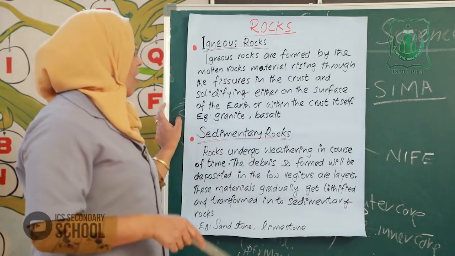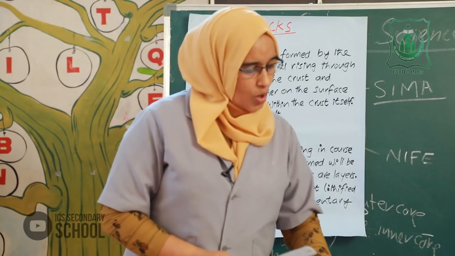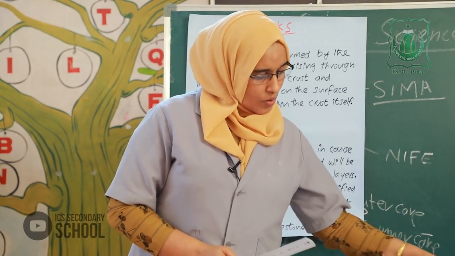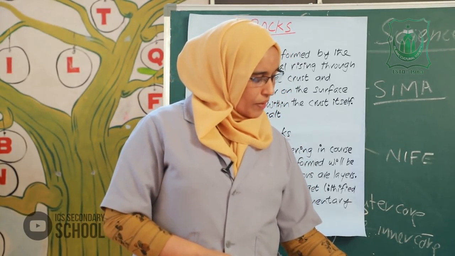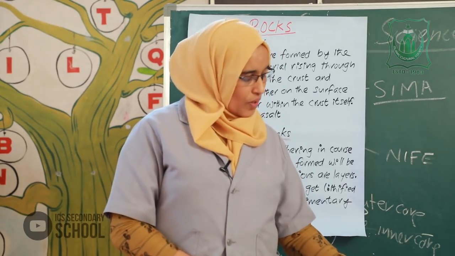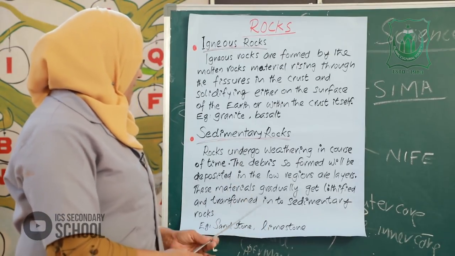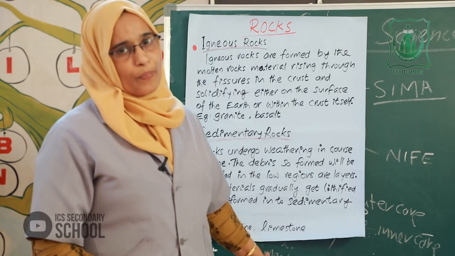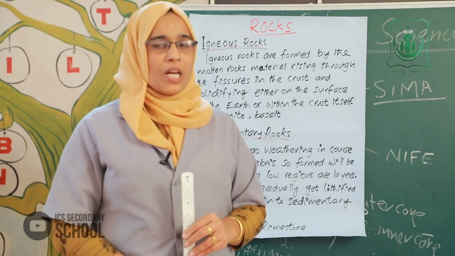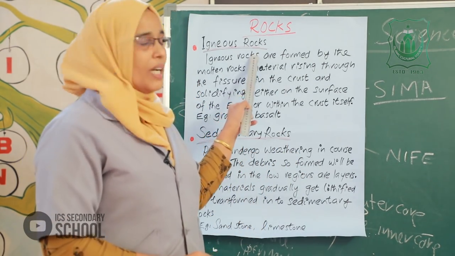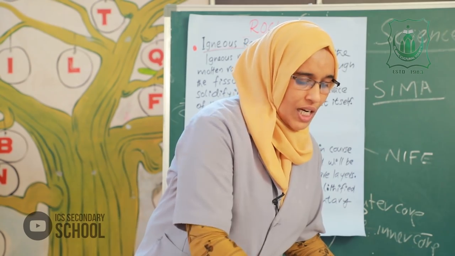Sedimentary rocks contain fossils. Look at the textbook, pages 43 and 44. Sedimentary rock examples are sandstone and limestone. Granite and basalt are examples of igneous rocks. Okay, clear?